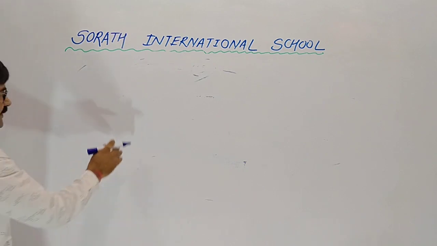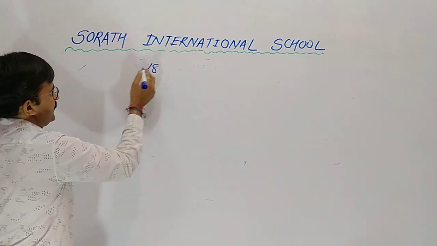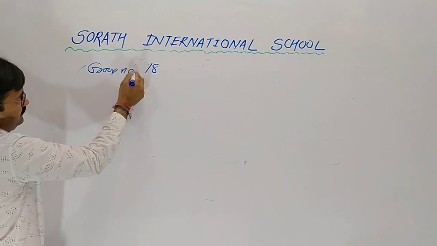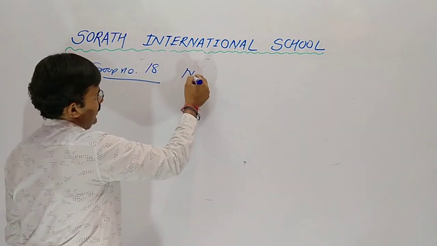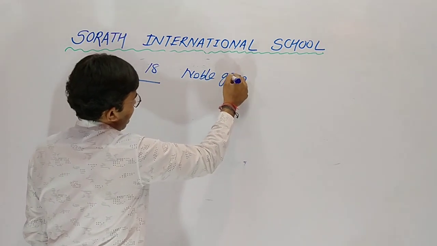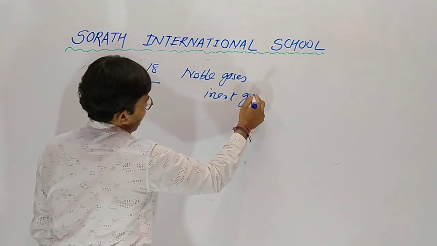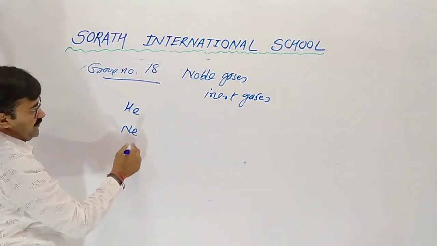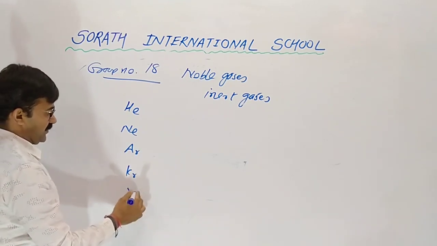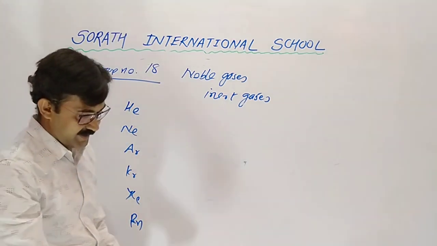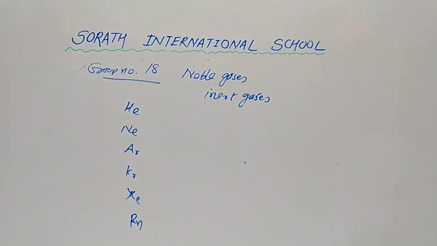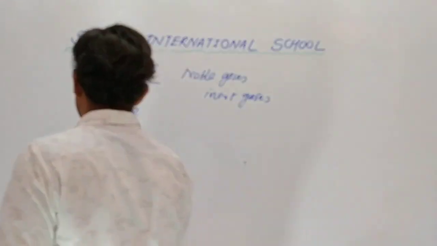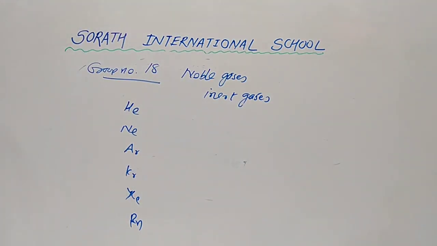Now last group of the day is 18. So here vertical lines over here. Group number 18, which is called noble gases, otherwise inert gases. Why? Helium, neon, argon, krypton, xenon, radon. Elements of the group number 18: helium, neon, argon, krypton, xenon and radon. Here number of elements are 6.